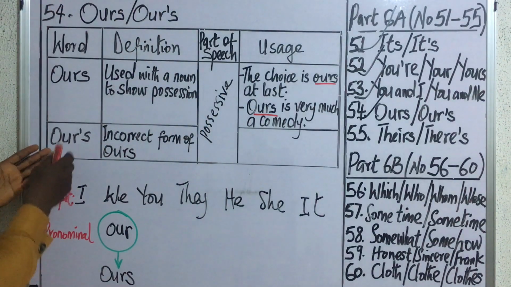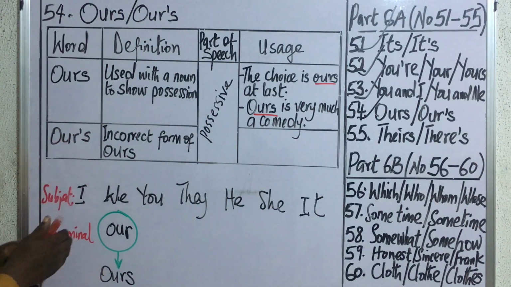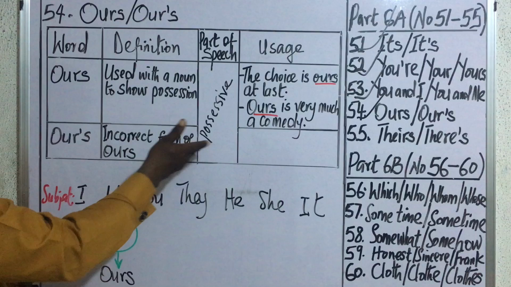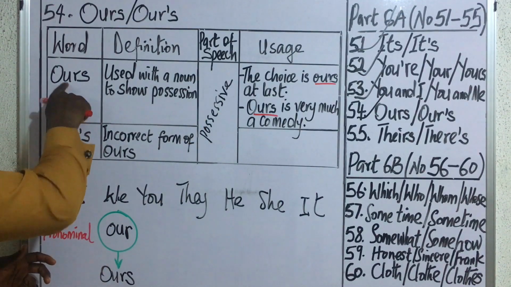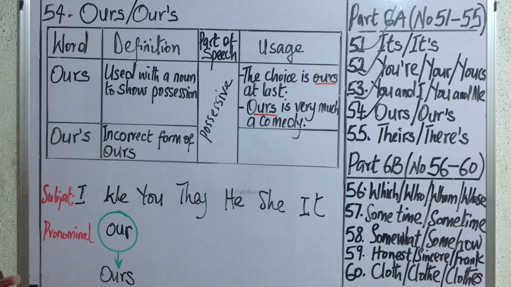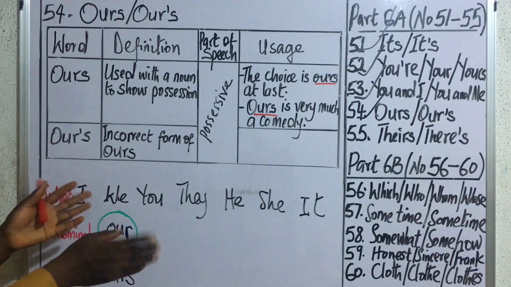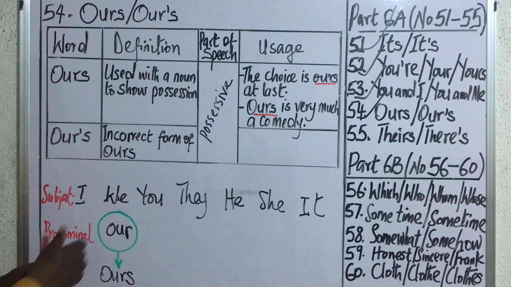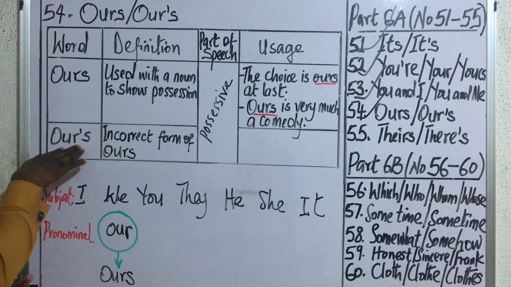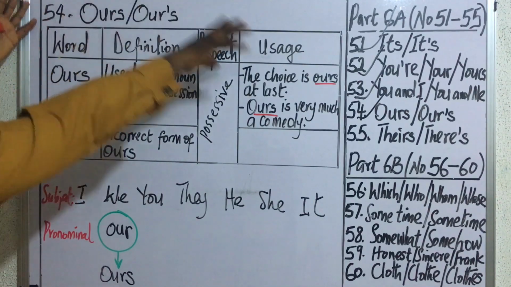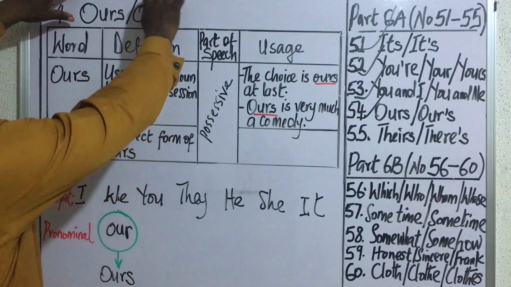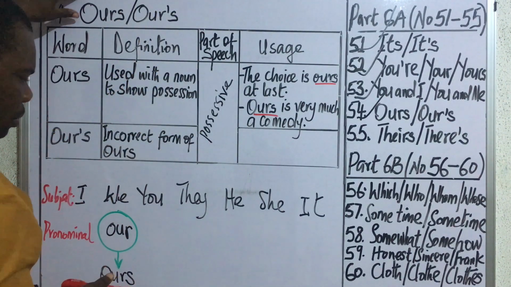What about the next word? The second word is ours with an apostrophe. Under the definition, we simply say that this is an incorrect form of the word ours. In other words, this word is either a mixed spelling or a word that probably doesn't exist at all. So don't be tempted to introduce an apostrophe into the spelling of this word. So that is how to use these words in expressions. Let's now move forward and look at their appearance in past questions.